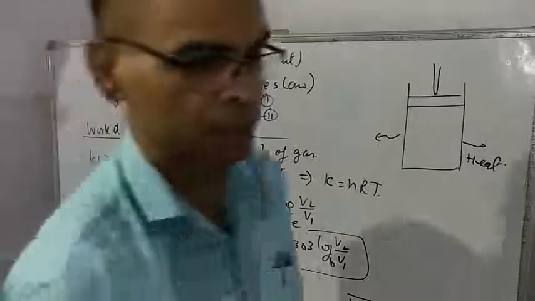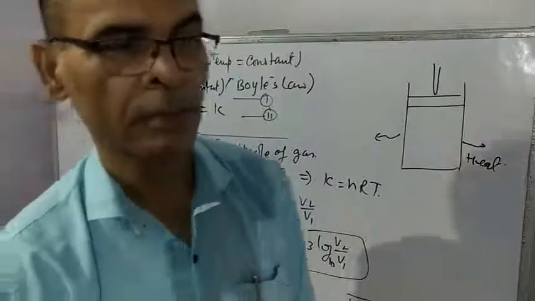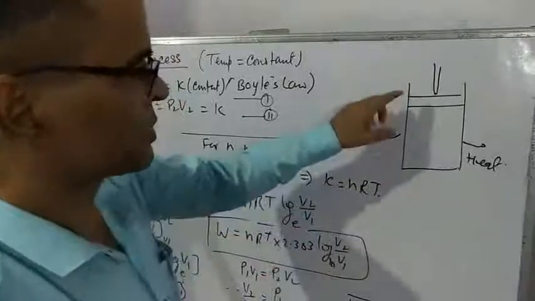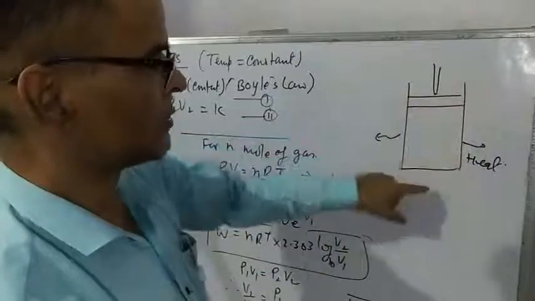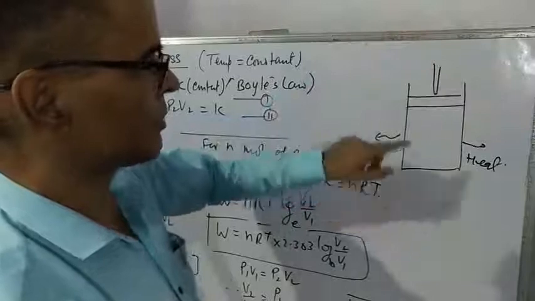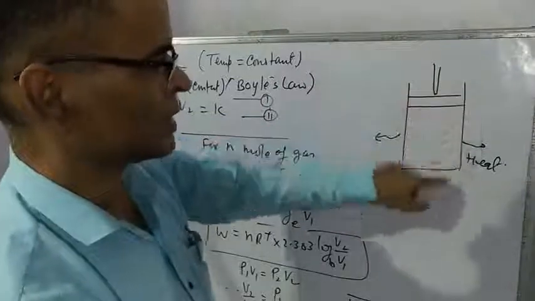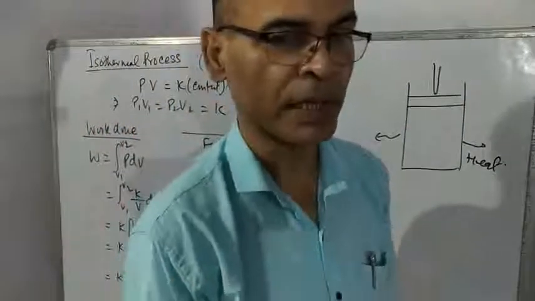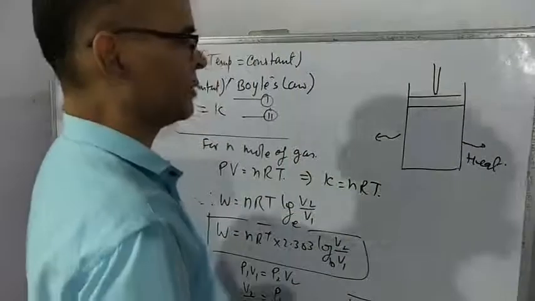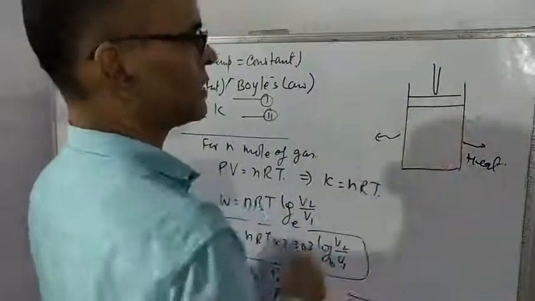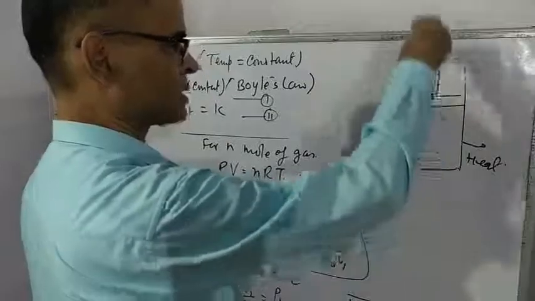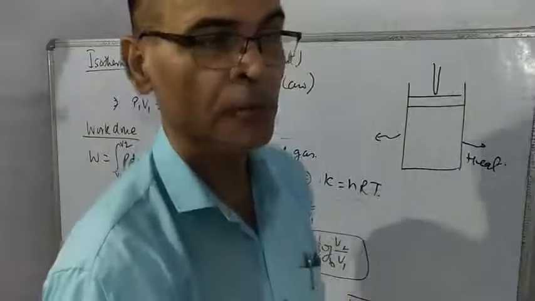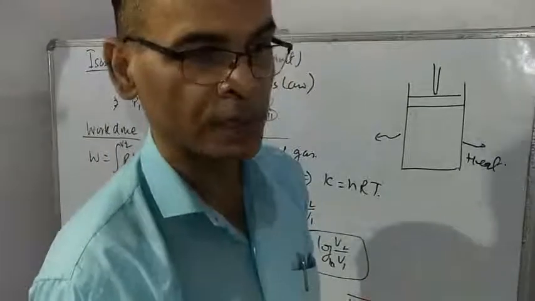Now let us understand isothermal process practically. Suppose you are having a cylinder provided with a piston. The wall of the cylinder is perfectly conducting. Conductivity is infinite, perfectly conducting. Some gas is filled. Now the piston is pressed. When the piston is pressed, work will be done and work will be converted into heat.